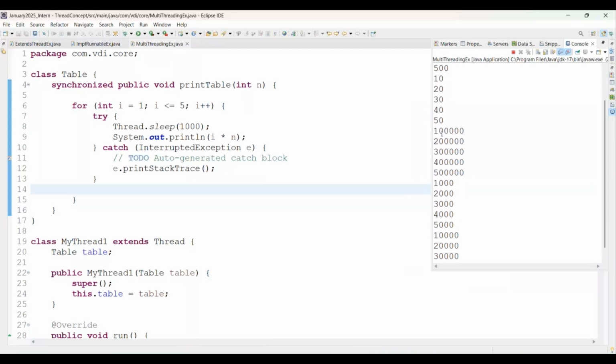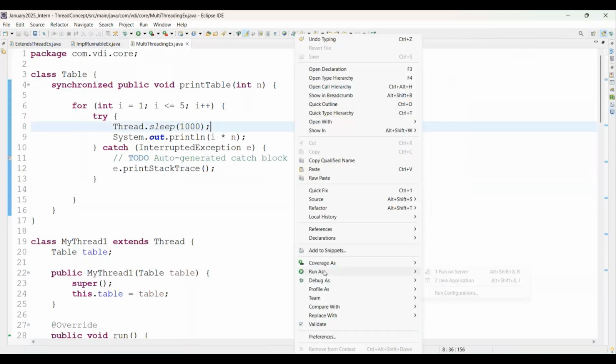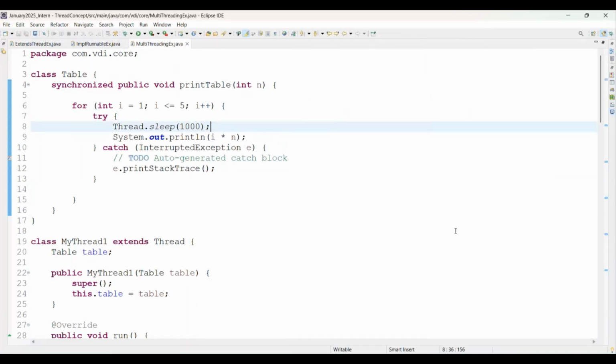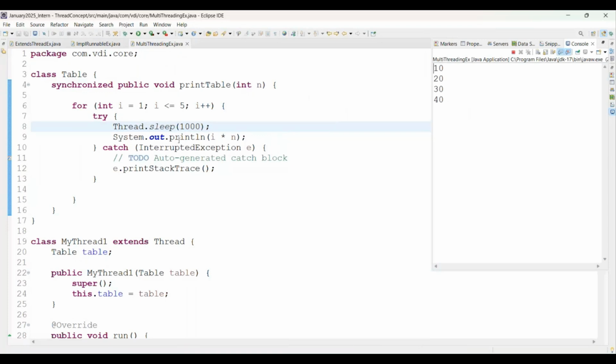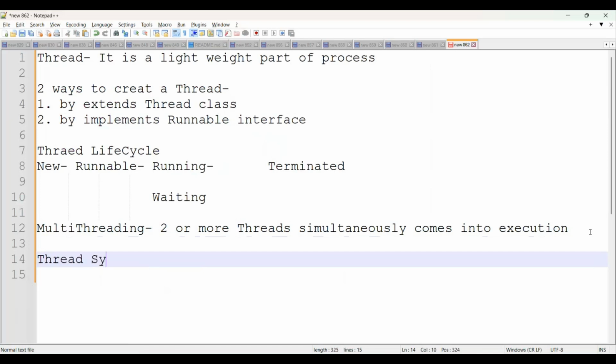Now 10,000 comes, it goes to 50,000. Same, if you try to run the Java application again, now we are using the thread synchronization concept. If 10 comes, it goes to 50 as per our logic, I multiply by 5. If 1 lakh comes, it goes to 5 lakh. See on screen. Again, if 100 comes, it goes to 500. It means you can simply say, what is thread synchronization? Thread synchronization.